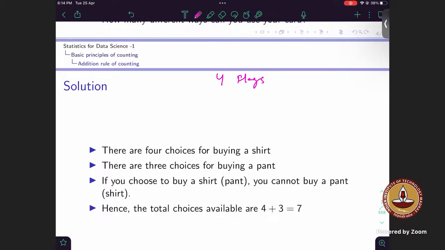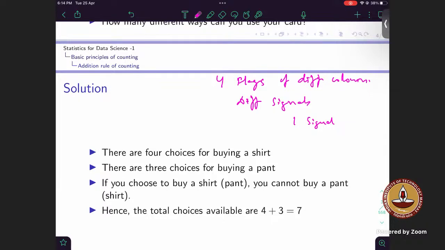So let's say there are 4 flags of different colors. And how many different signals can be generated? If one signal, that is, if you have to produce any signal, it requires the use of 2 flags, one below the other. Okay. So how many different signals can you produce? So there are 4 flags of different colors, and I'm asking you to produce different kinds of signals, and to produce any signal, you will need two different colors of flags.